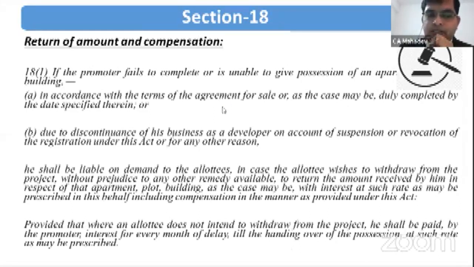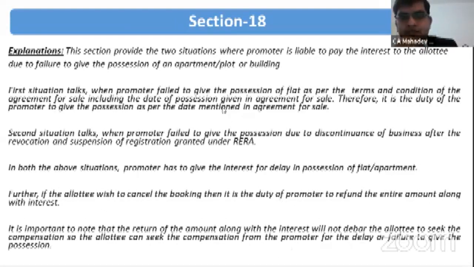So this section talks about the return of the amount and compensation because of failure on the part of the promoter to deliver the flat on time, to deliver the possession of the flat on time. So these are the explanations I have shown here.